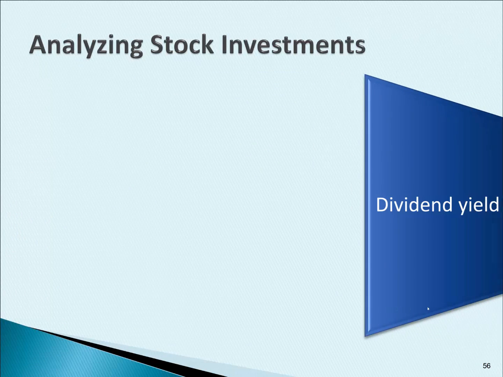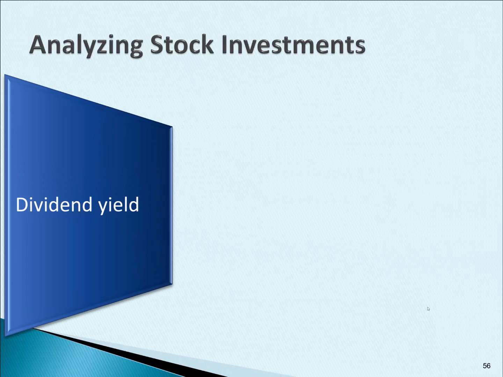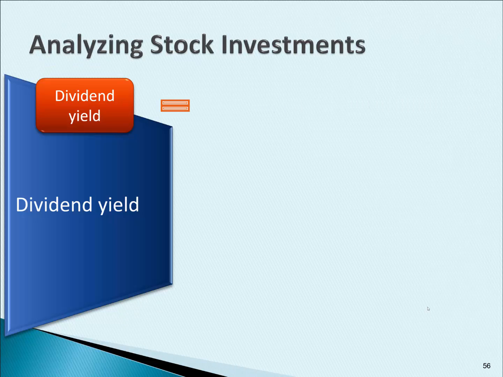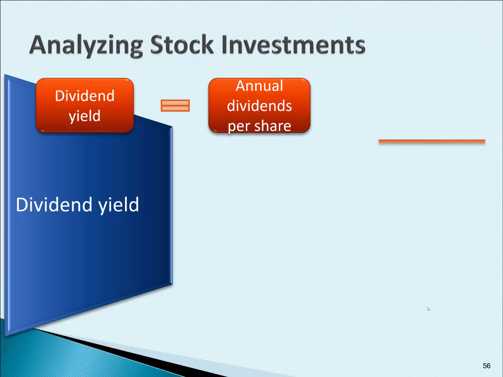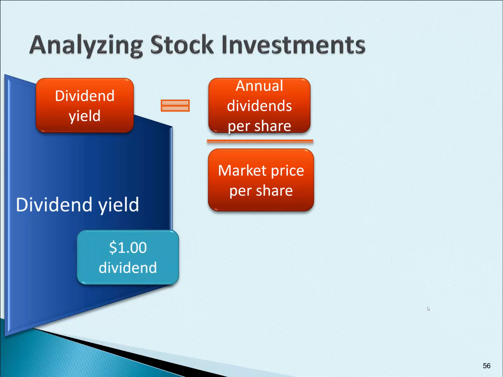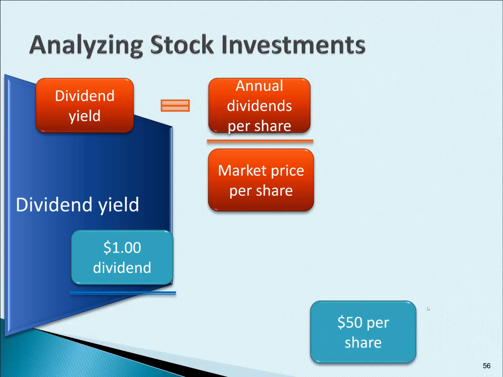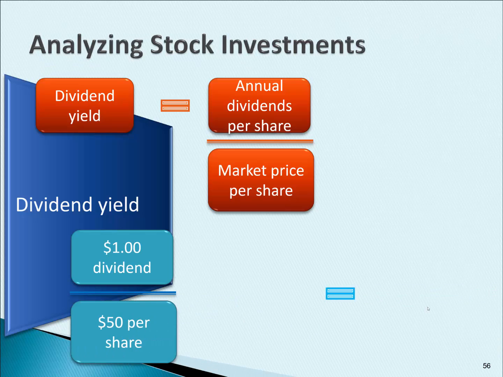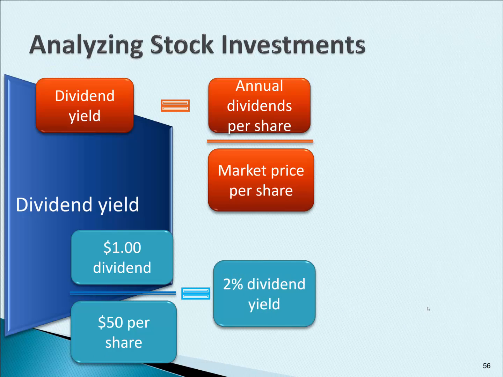So now let's talk about dividend yield. The formula for the dividend yield is you take the annual dividends per share and you divide it by the market price per share. Here's an example. A company is paying $1 dividend and it has a $50 per share price. So what's the dividend yield? It's a 2% dividend yield.